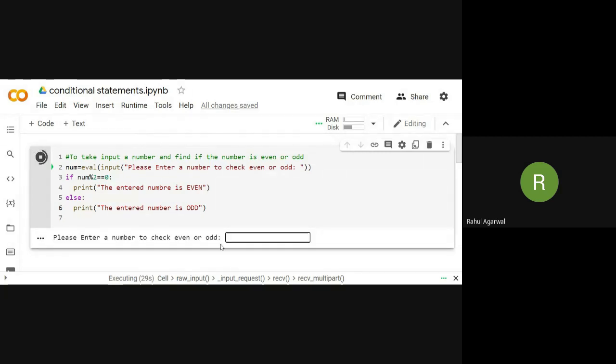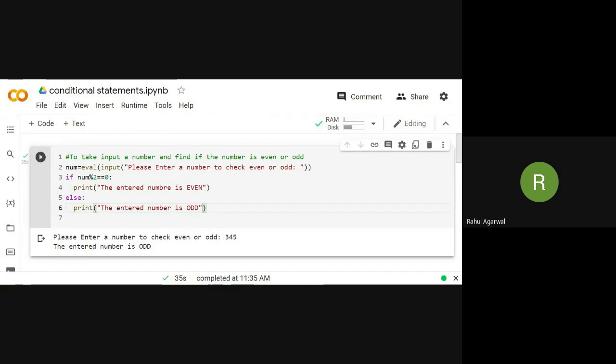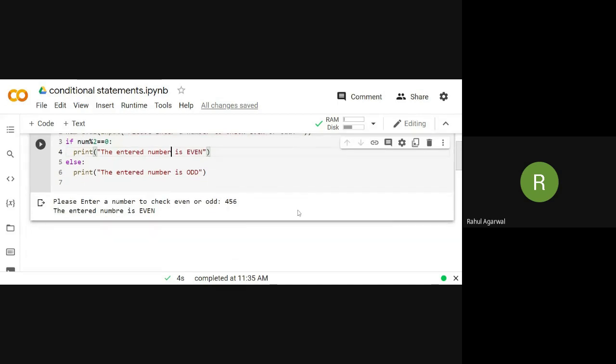So I have to check. Let us say 345. Let's see what happens. You can see the entered number is odd. It is found to be odd, and we know it is odd. One more time we will execute this program by pressing Control Enter. This time I will say 456. It says the number is even. I hope this example of if and else is clear to all.